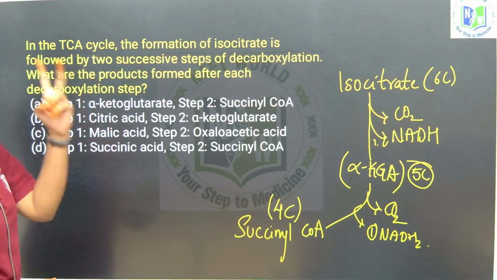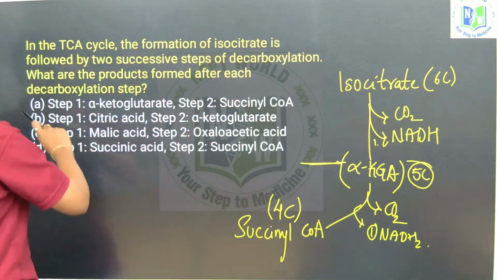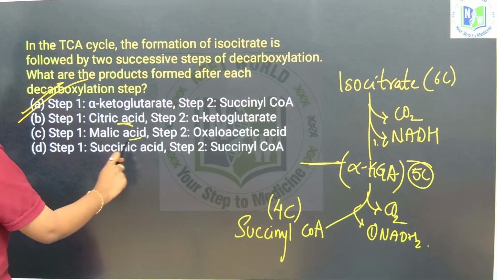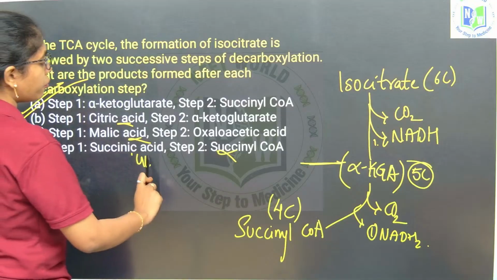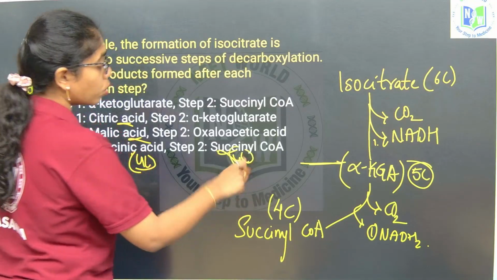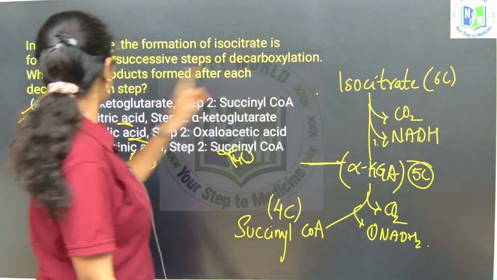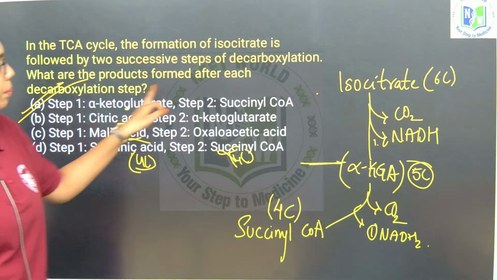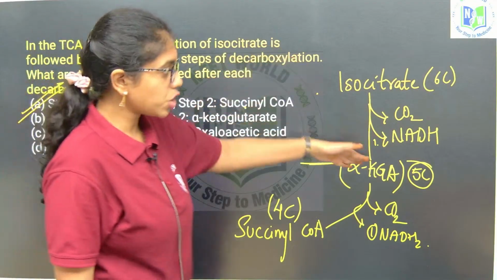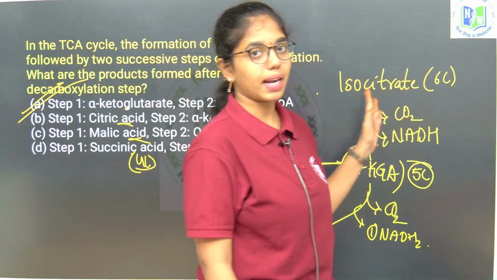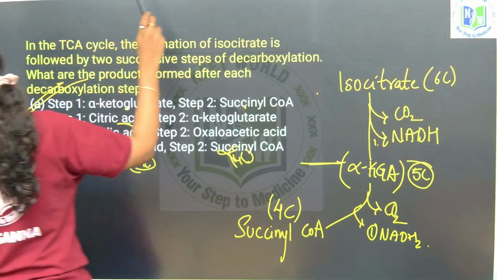So, here you look into what is the correct answer. Of course, it involves 2 successive steps involving alpha ketoglutaric acid and succinic acid. Nowhere is citric acid involved, malic acid is involved, succinic acid no. These both are 4 carbon only. So, 2 steps it will be involving from isocitrate, which is 6 carbon. First it turns to a 5 carbon compound, then it is turning to what? 4 carbon succinyl CoA. At each step 1 carbon dioxide is released and 1 NADH will be released. Clear, right? Next question, you see.